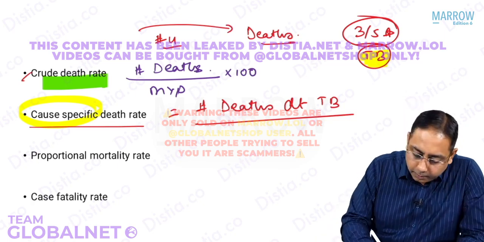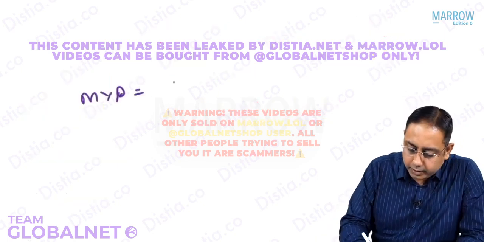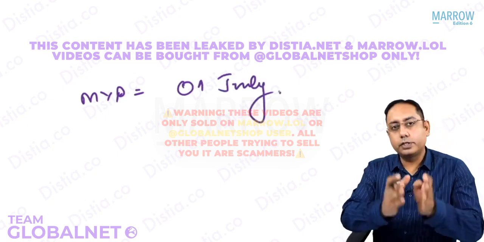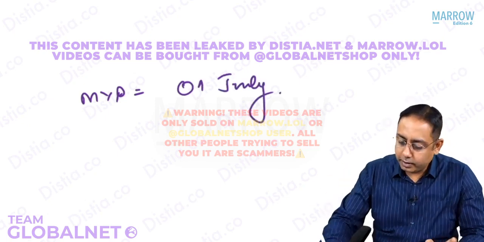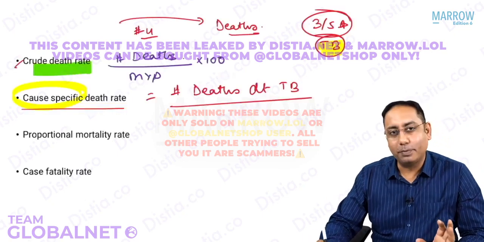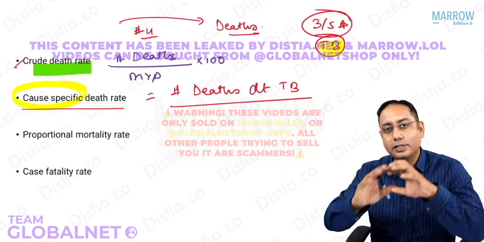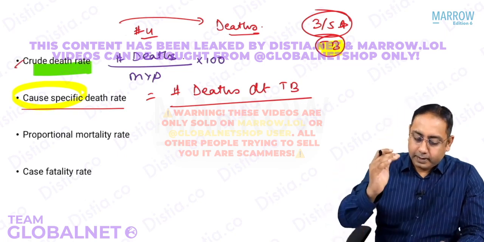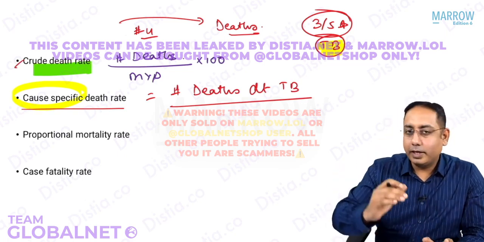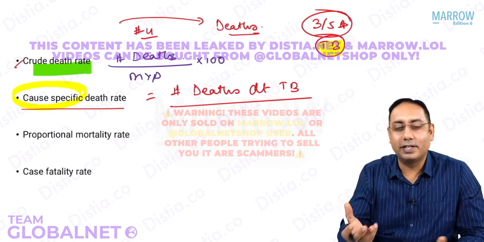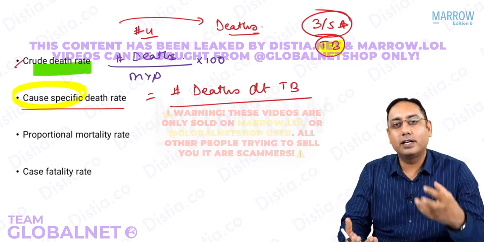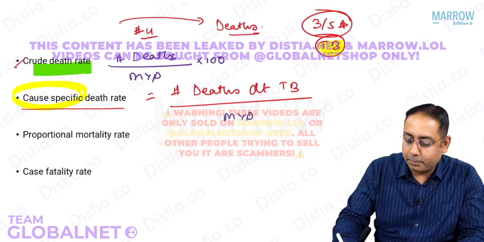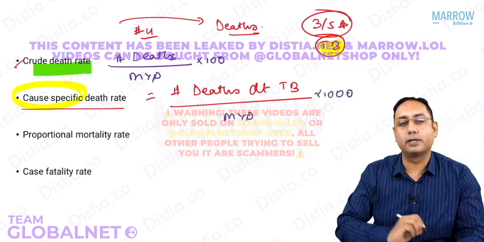So what is mid-year population? Mid-year population is always done on 1st of July. So it is taken from 1st of July till 30th June every year, and that is what is the mid-year population. So what is crude death rate? It is the total deaths divided by the mid-year population multiplied by 1000. If you understand the crude death rate, what is the cause specific death rate? It's the same formula, beta. It is deaths due to a particular cause divided by the mid-year population multiplied by the same 1000.